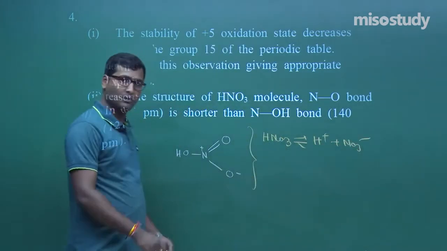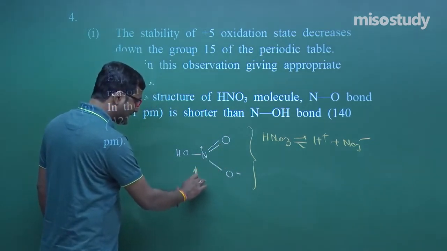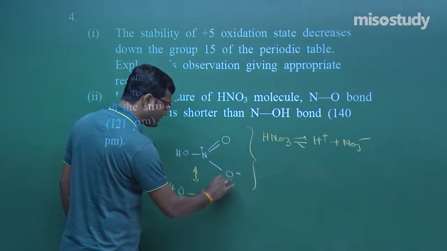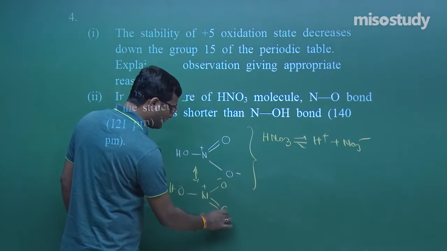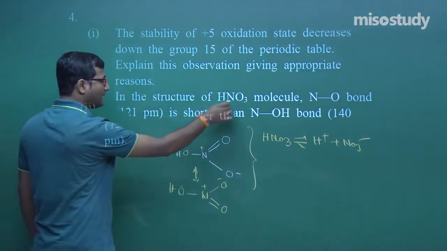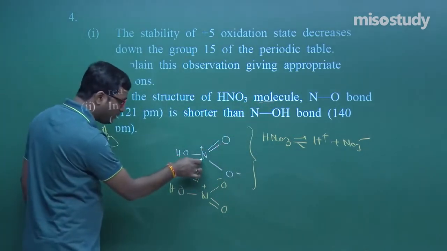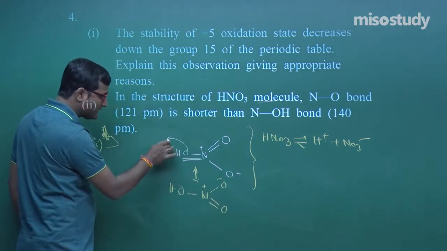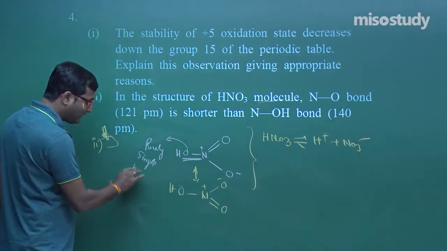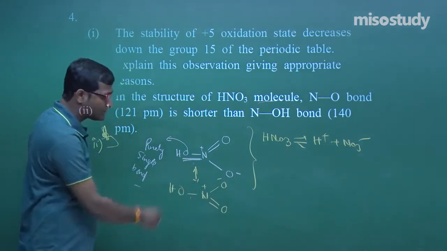Clear to you? Now what we observe here is that it has a resonating structure, one more resonating structure, where there is a double bond. So we observe that the N-O bond is shorter than the N-OH bond. As we know, if I talk about the N-OH bond, this is purely a single bond. Clear? But if I talk about the N-O bond, here we observe that they have two resonating structures.